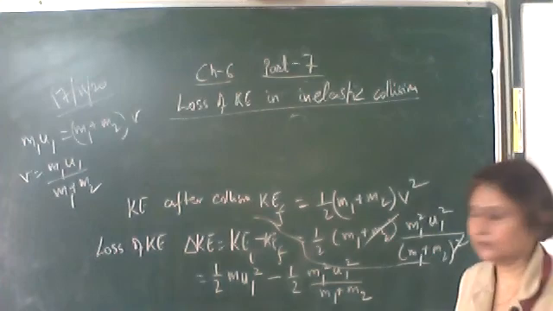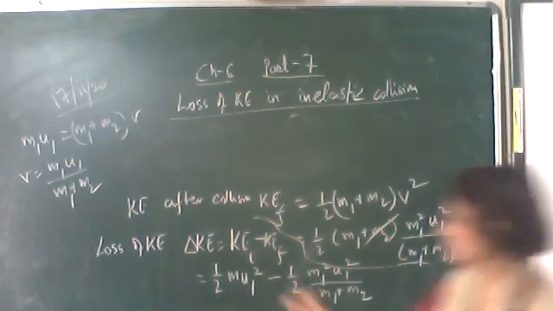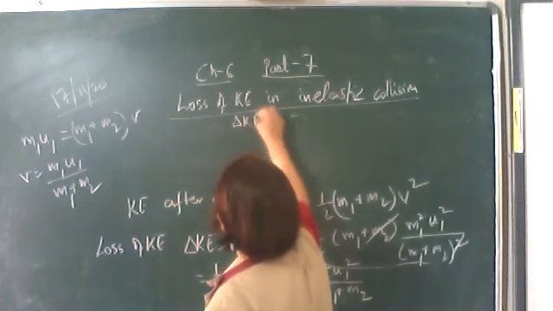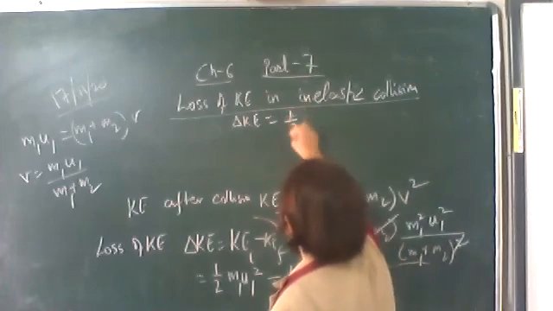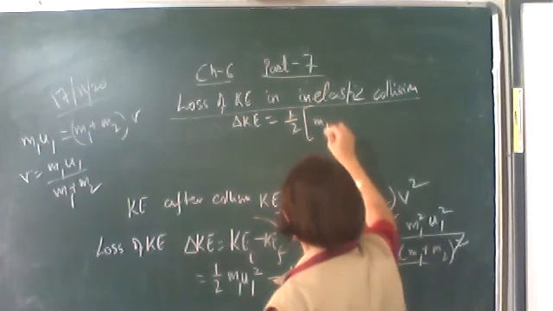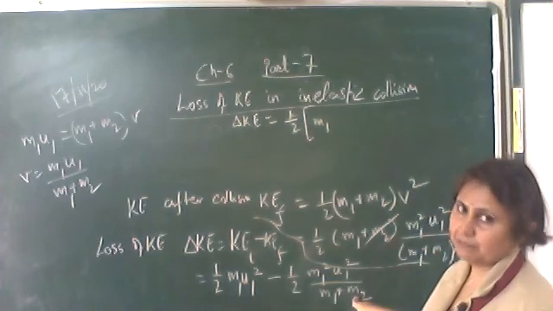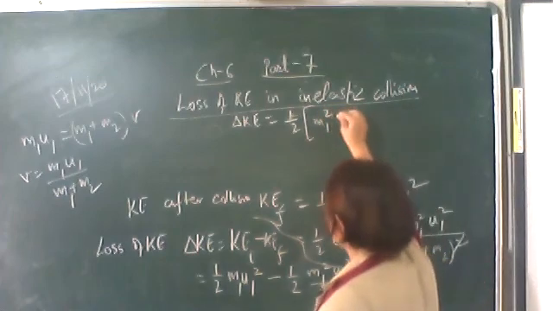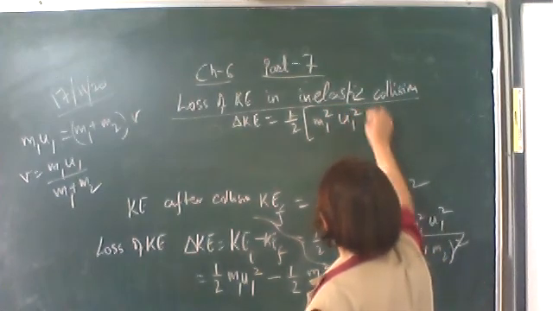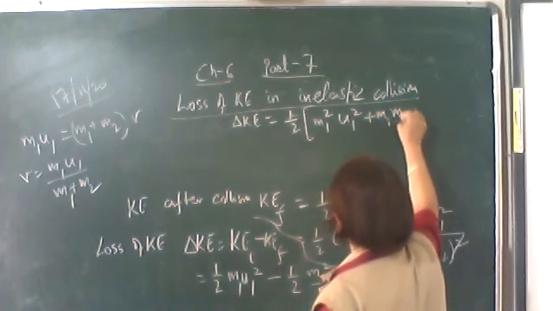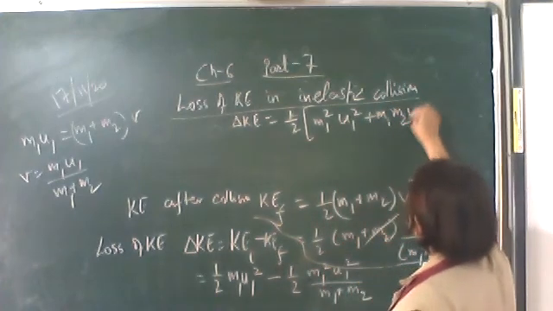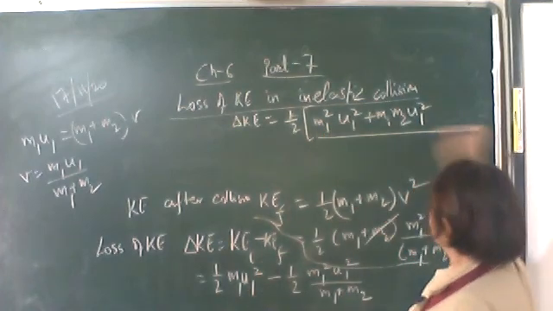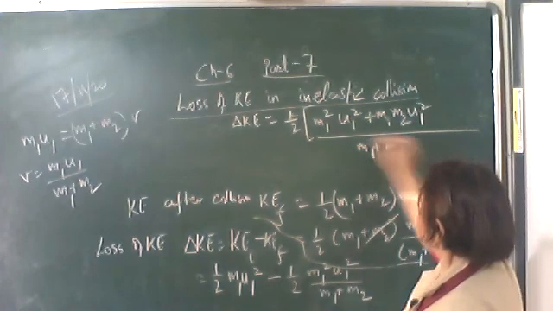Take half common and take the LCM. The LCM here is m1 plus m2.